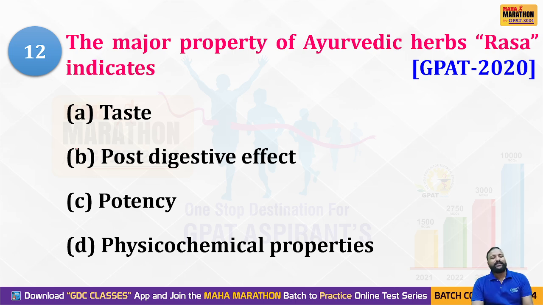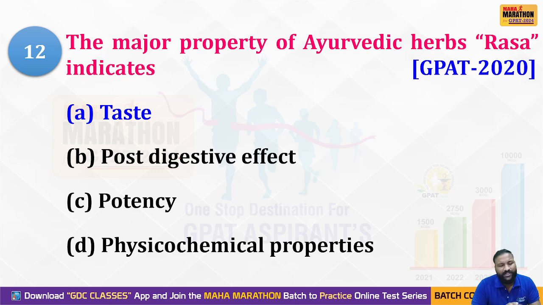The next one is coming from systems of Ayurveda, from the Ayurvedic system of medicine. The major property of Ayurvedic herbs, that is rasa. Rasa indicates... This question was given in the 2020 GPAT examination. Option A: taste, post-digestive effect, potency, and physicochemical properties. If you're aware of the concept called Panchashila, you know the answer. Let us see the answer.